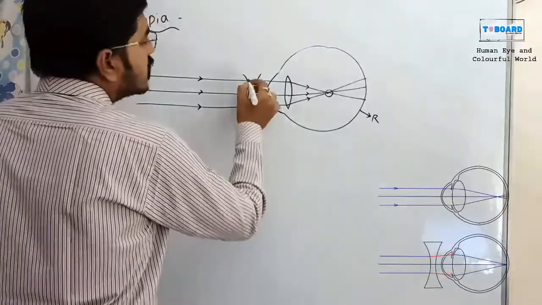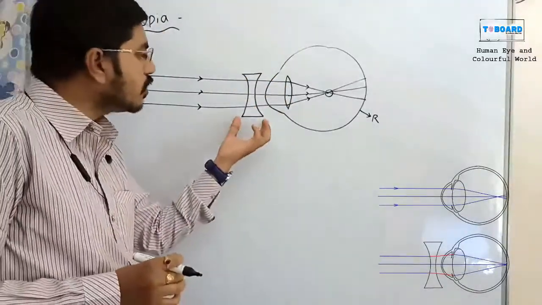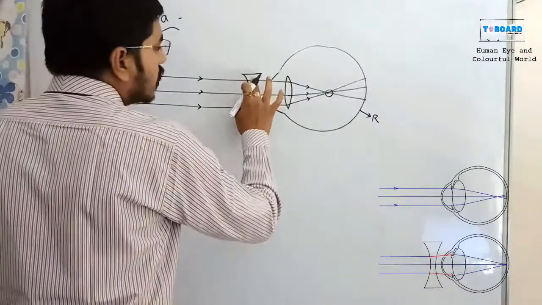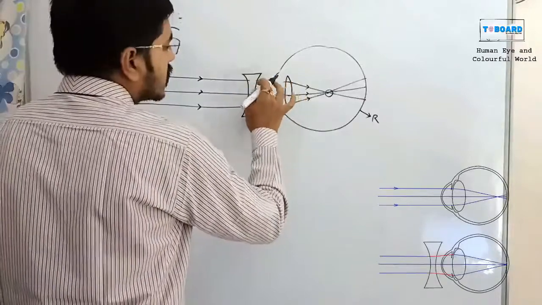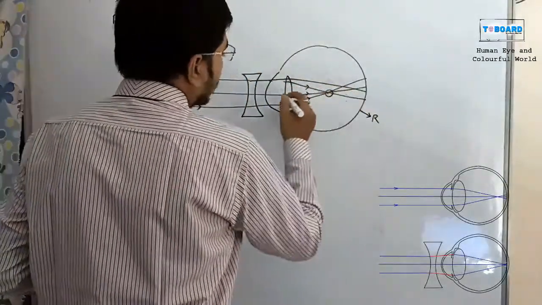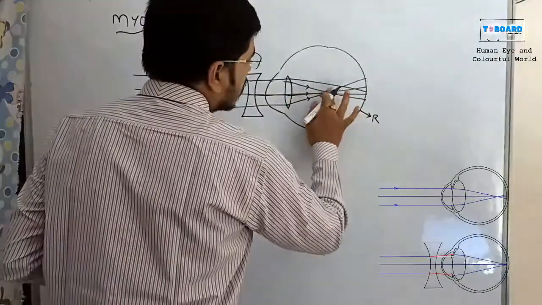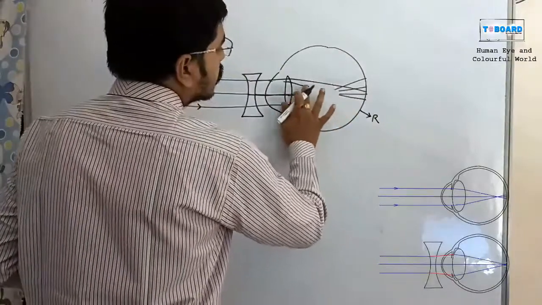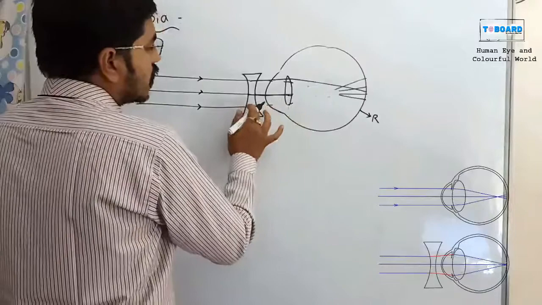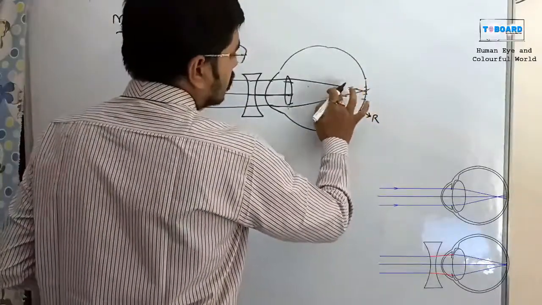Biconcave lens, because it is a divergent lens. So I am using that biconcave lens to diverge the light. Here it will diverge the rays and they are ready to meet on the retina. Once you see that, all rays will meet at the position of the retina only. So here all rays are meeting on the retina.